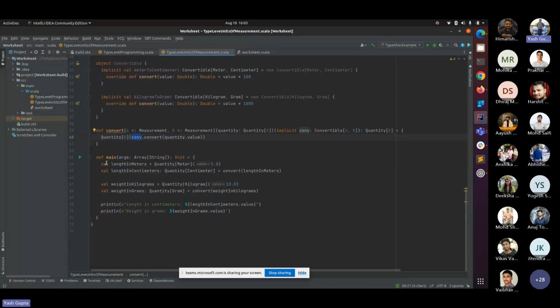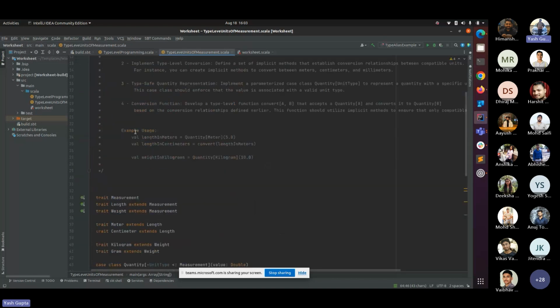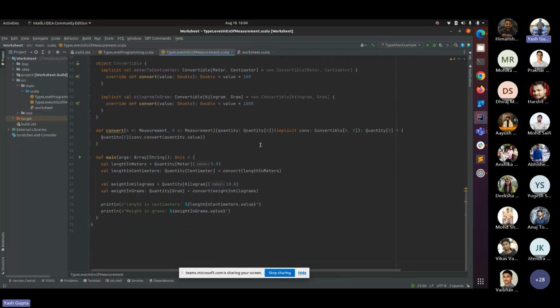As you can see here, in line number 64, I created an object for length in meters. That was our goal: to convert a length in meters to centimeters without calling any explicit method provided internally, right? So I have declared a quantity which is in meters and the value is 5. Now I want to convert it into centimeters. The rule must be clear: the value should be multiplied by 100, correct? Because 1 meter has 100 centimeters in it.